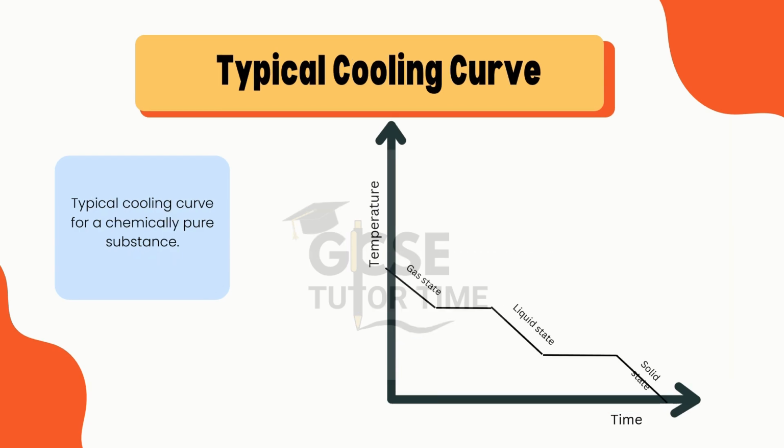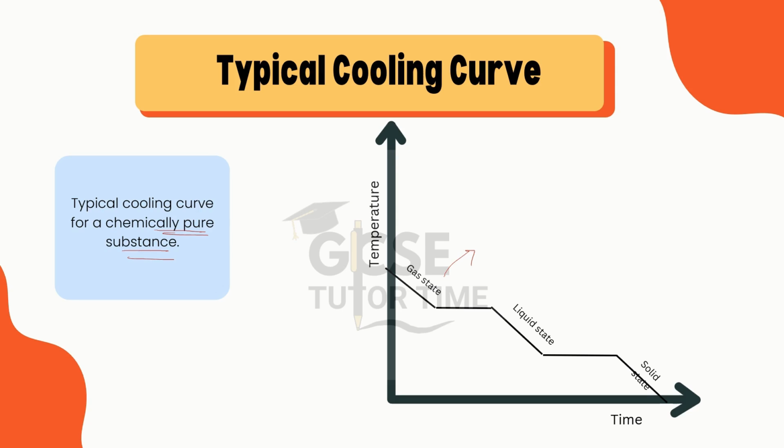Now comes the typical cooling curve for a chemically pure substance. Cooling is when the particles move from gaseous phase to solid state by the release of energy. Now what happens is when the substance cools down, particles transfer heat to the surrounding. The movement of particles slows down.